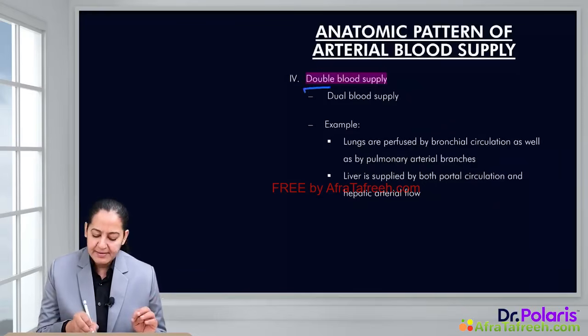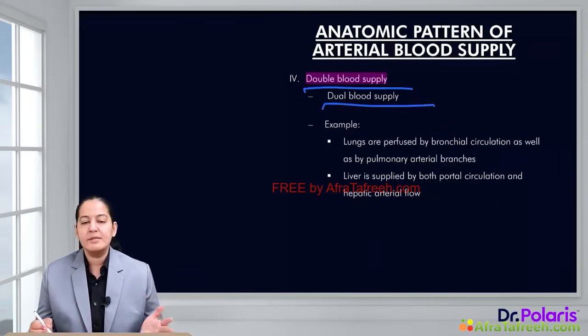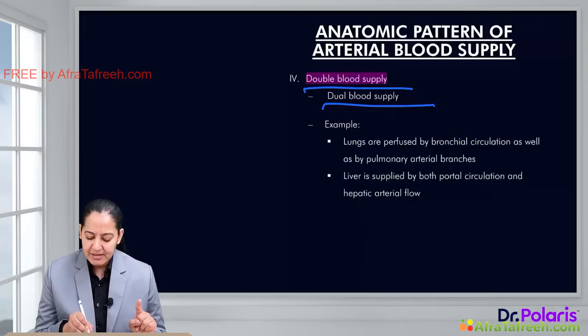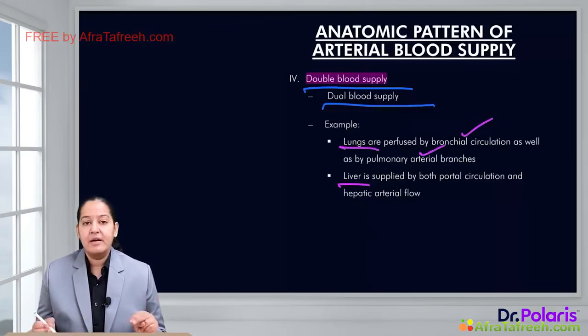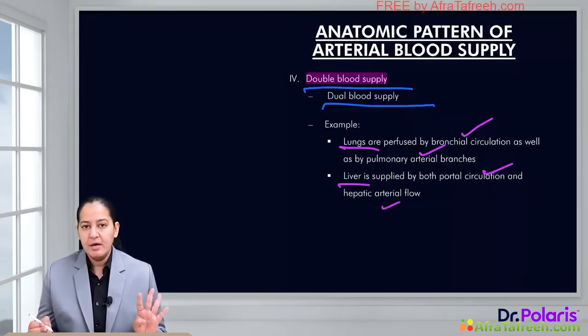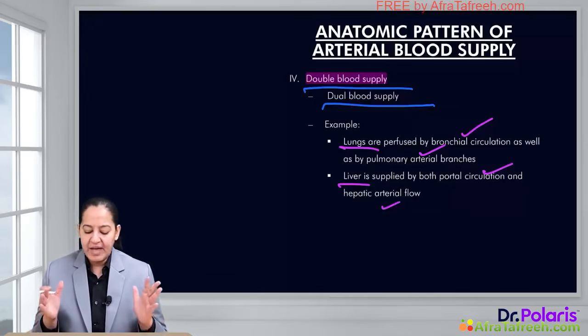What is double blood supply? It is the dual blood supply. There are some organs or tissues in the human body which have double blood supply. What are the examples? Lungs. Lungs are perfused by bronchial circulation as well as pulmonary circulation. The second example is the liver. The liver is supplied by portal circulation from the GIT and also by hepatic arterial blood flow, that is, pure blood coming from the aorta. So that is the dual blood supply.